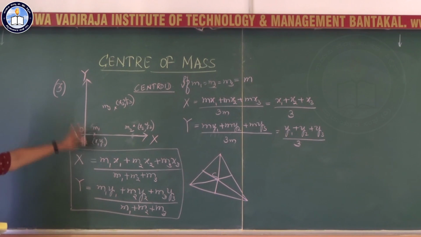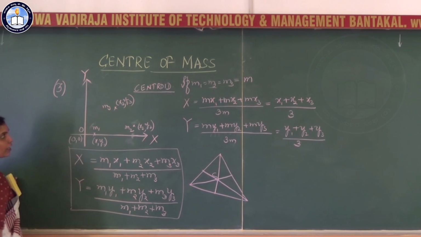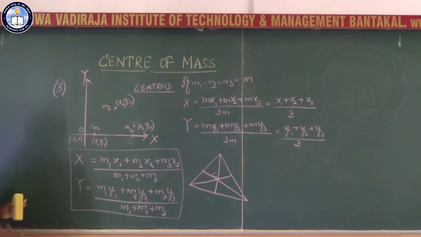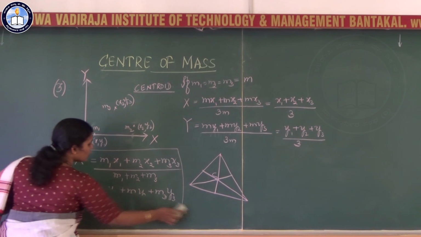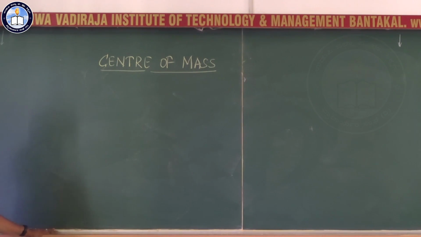We had taken the xy plane. Similarly, you can take the xz plane also, or the yz plane also. If you are taking the xz plane, then you have x and z. If you are taking the yz plane, you will have the coordinates for y and z. Okay, we will move to space now. What is the center of mass of that in space?